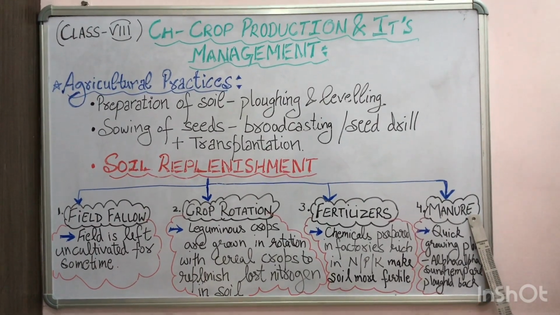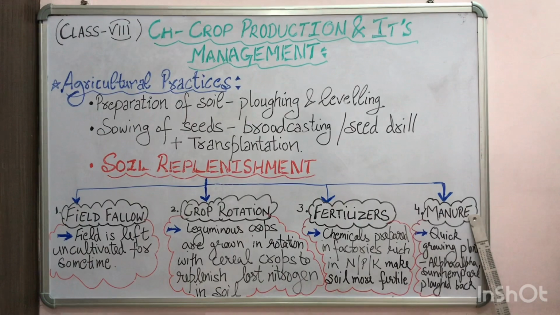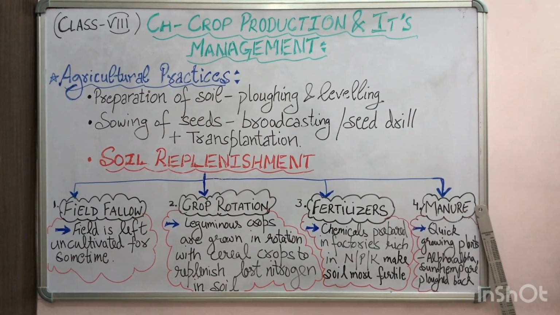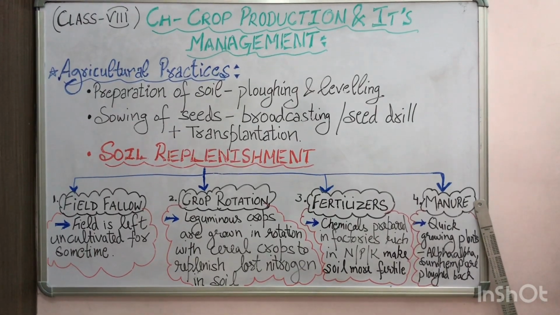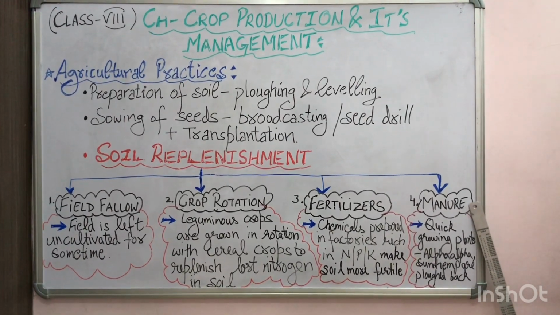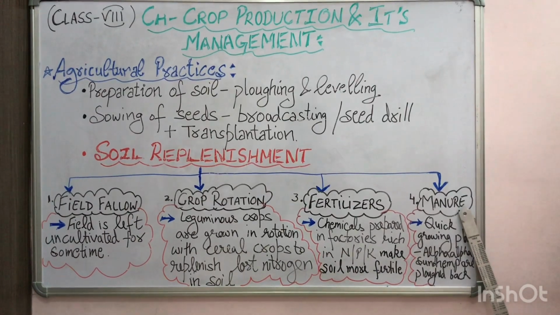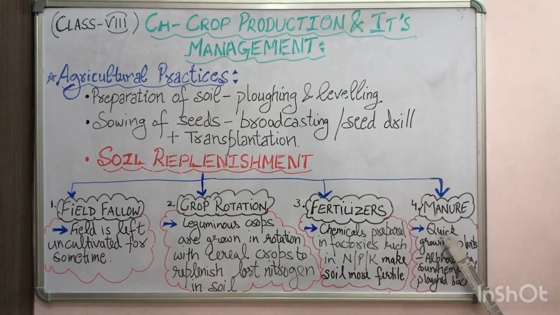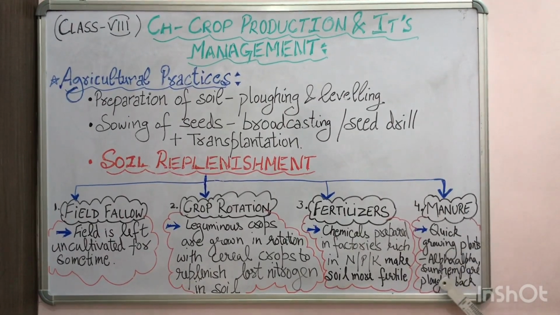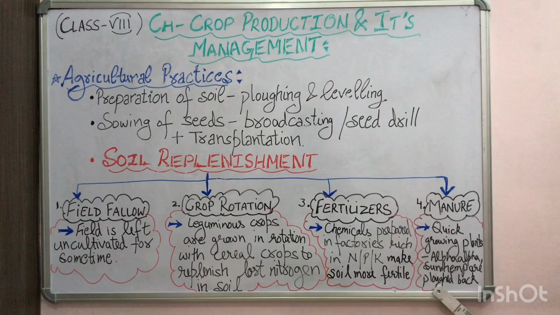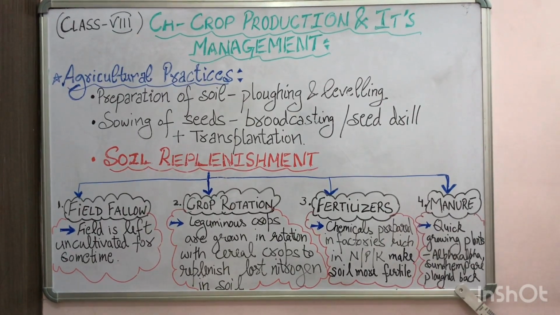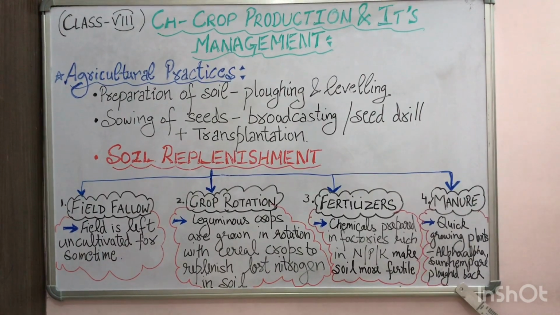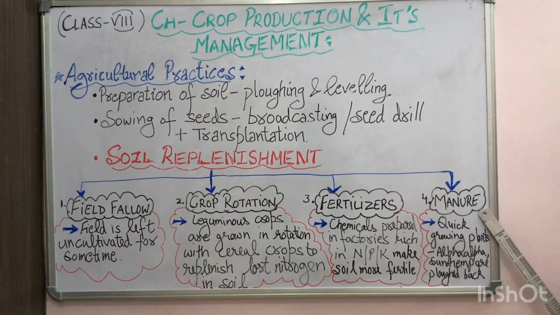Either they dump the animal and plant waste, or the vegetable crop which was left over from the last harvesting, into the field for a month or so, and due to natural bacterial decomposition it mixes back into the soil, and that will lead to the manure. The next method is that they can grow quick-growing plants like alfalfa and sunhemp, which can be plowed back while they are still green into the soil, and due to the bacterial decomposition they will be mixed up into the soil, and that will be called the manure.